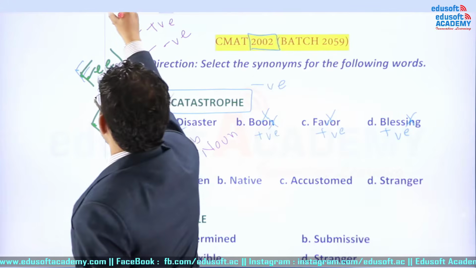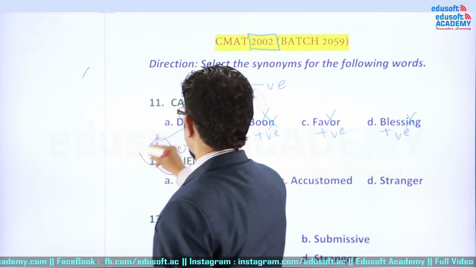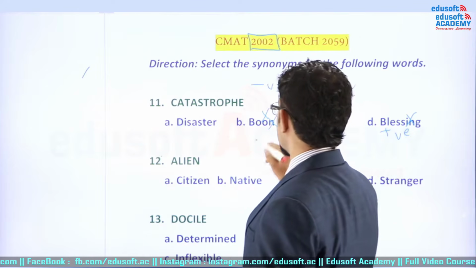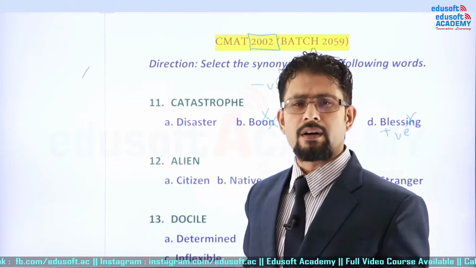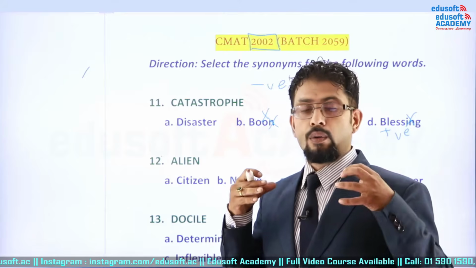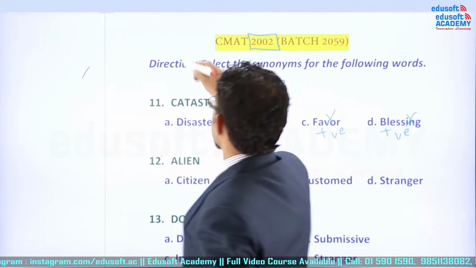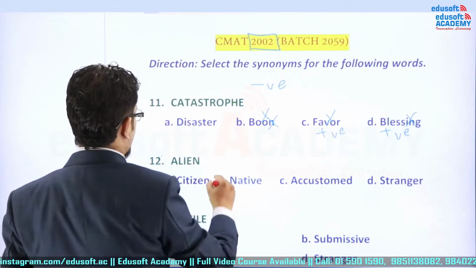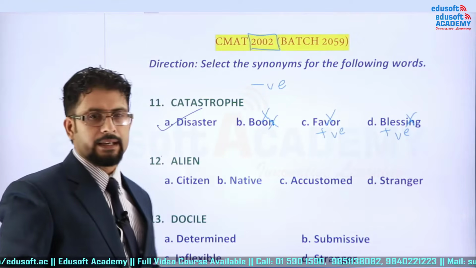So as you have already known this thing, let me rub all this thing over here like this. It is easier to rub. Now you have come up with the definition of catastrophe, because catastrophe gives you negative feeling, and if the word is negative, synonym would also be negative. So correct answer is disastrous. Is it clear to you, everybody? Good. Now talk about this second one.